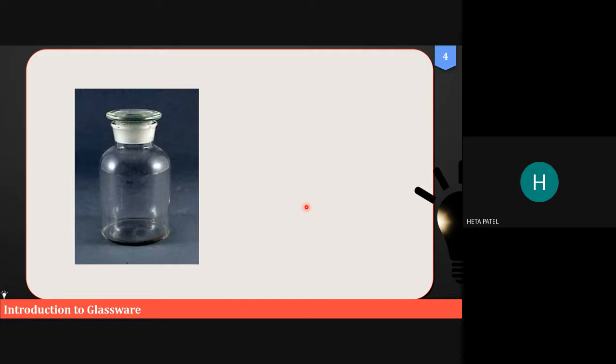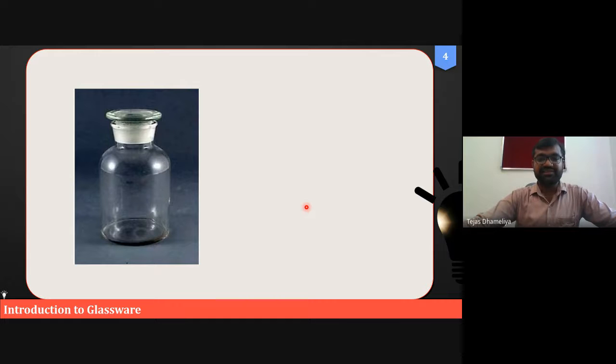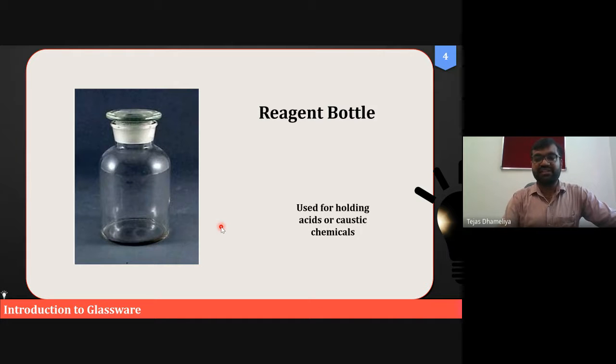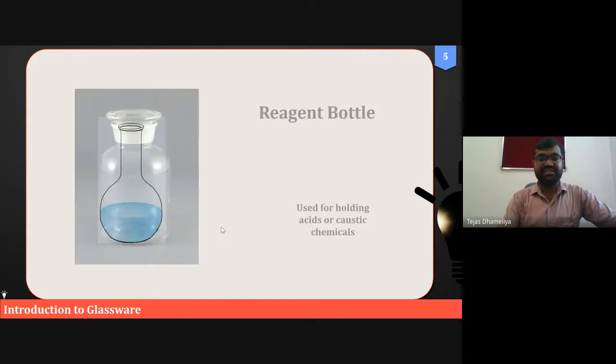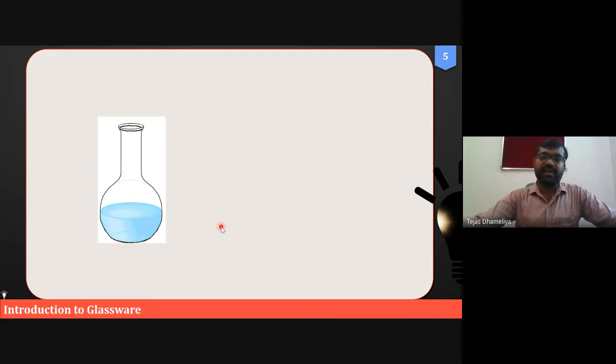To fill reagents. Yeah, basically that is used to store the reagents, to fill the reagents, to store and place them in a particular rack or place. So that can be the purpose of this reagent bottle, right? And that is for holding the acids, caustic chemicals, reagents, starting materials, etc.